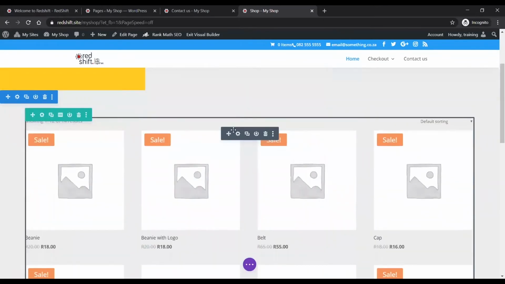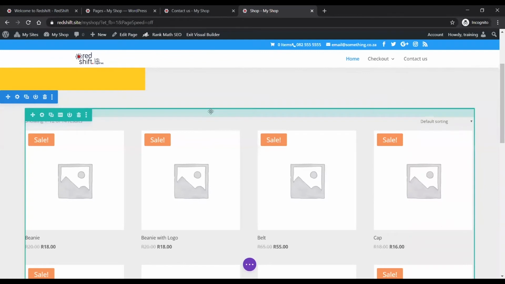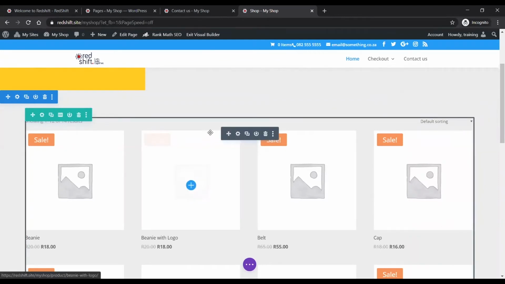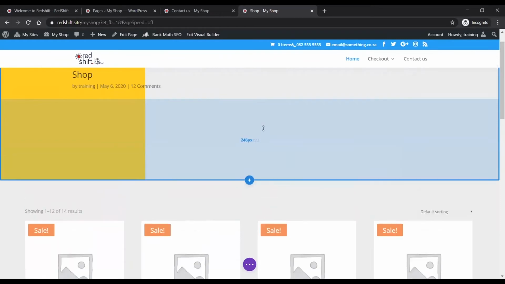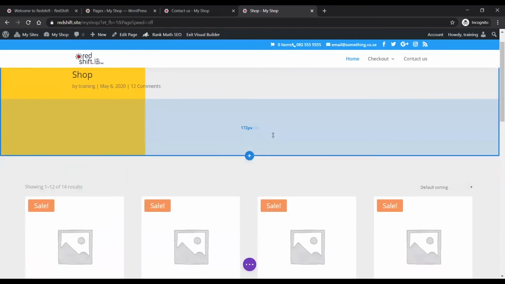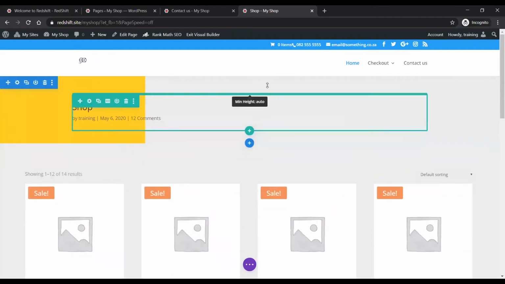So yeah, that's how you build your shop pages if you need to. I mean, obviously, like I said, when you turn WooCommerce on, it's going to create a page called shop, and it will display your products there by default. But if you want to get control of the look and layout and feel of that page, then you're going to need to do it in the Divi builder like this.